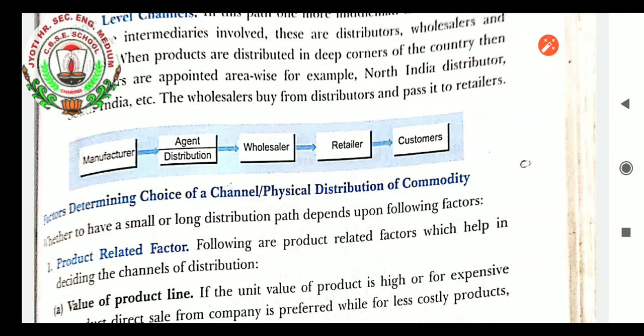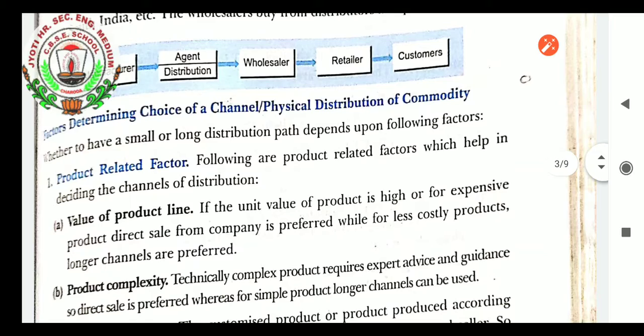Factor determining choice of the channels: physical distribution of commodity. Whether to have a small or long distribution path depends upon the following factors. Very first, product related factors. Students, the following are the product related factors which help in deciding the channel of distribution.